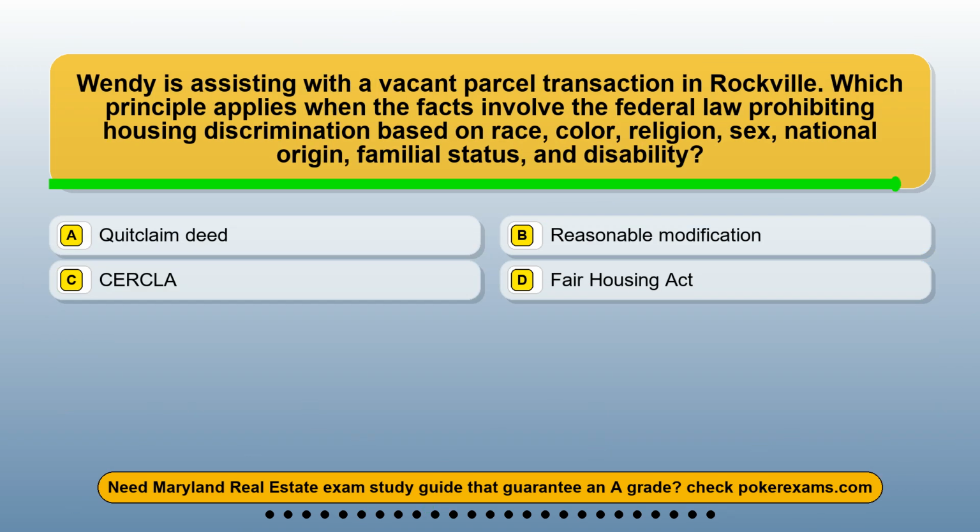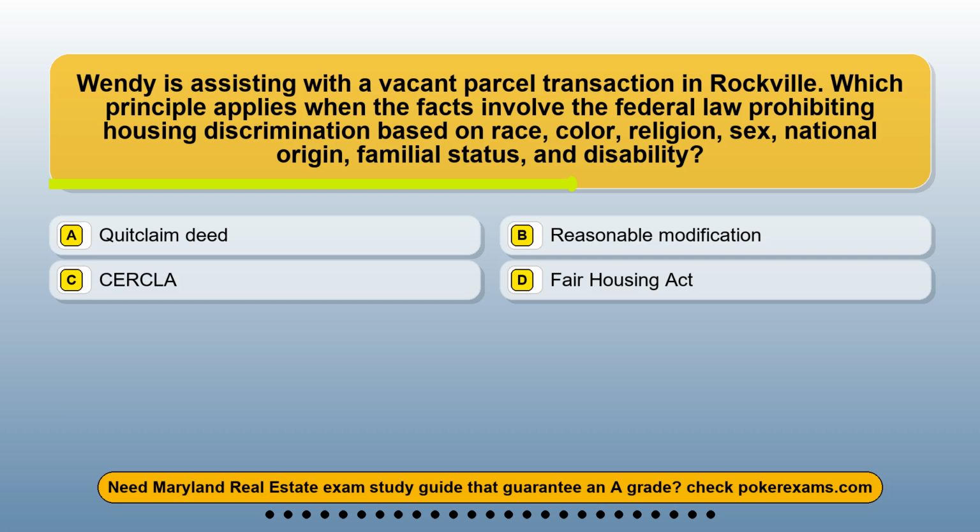Question 10. Wendy is assisting with a vacant parcel transaction in Rockville. Which principle applies when the facts involve the federal law prohibiting housing discrimination based on race, color, religion, sex, national origin, familial status, and disability? Option A, quitclaim deed. Option B, reasonable modification. Option C, CERCLA. Option D, Fair Housing Act.